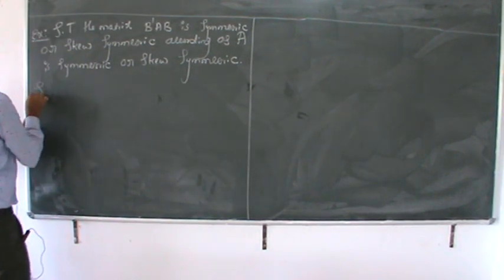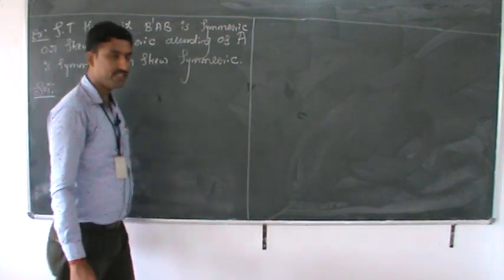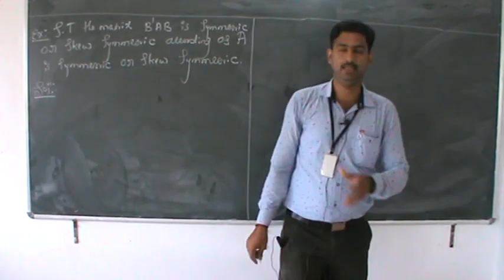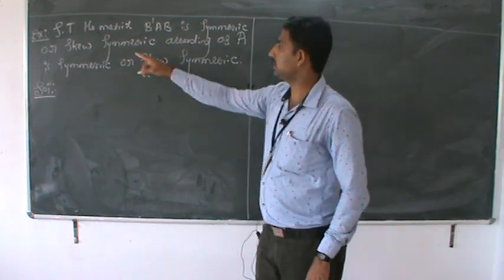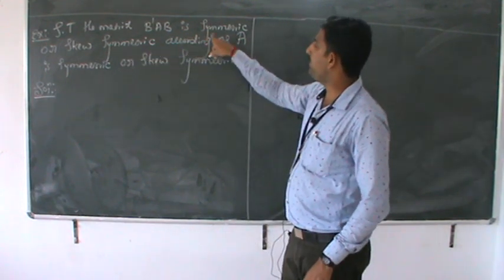Solution. What they are given, just read the statement once or twice. The statement is coming in the exam. Why? Because show that the matrix B dash AB is symmetric.